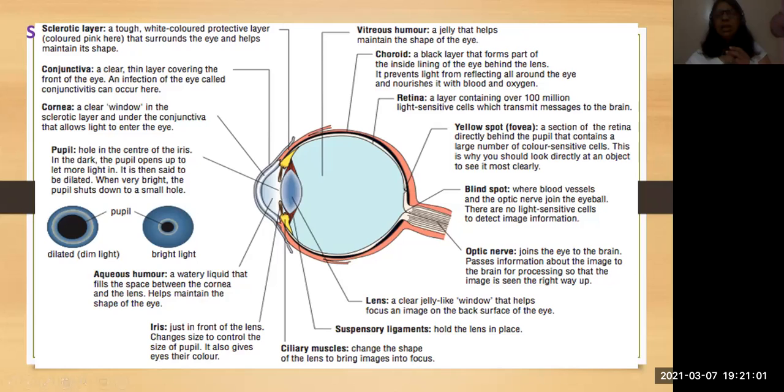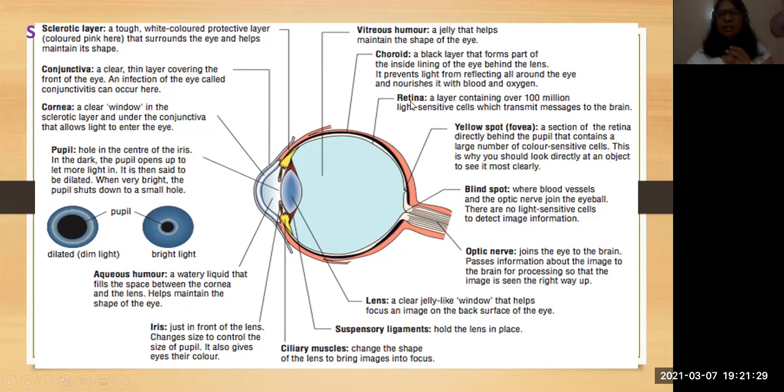And come to the inner part of the structure of the eye. What are the things present in the eye? I told you there are 3 layers in the eye. One is the sclerotic layer, the second one is choroid, and the third one is retina.